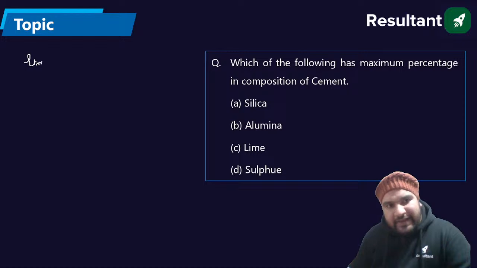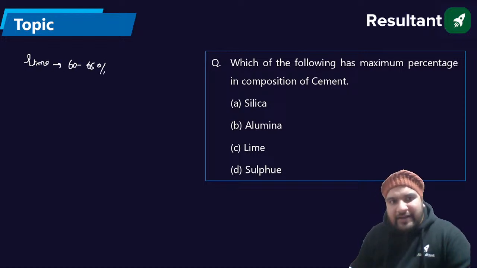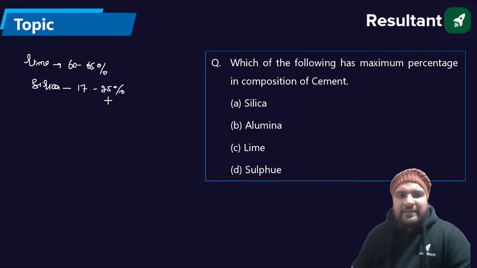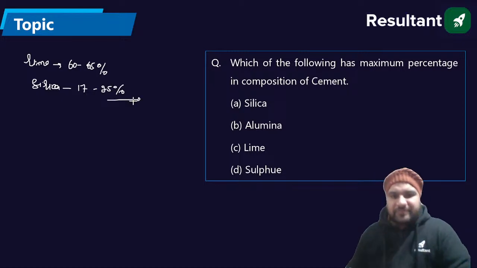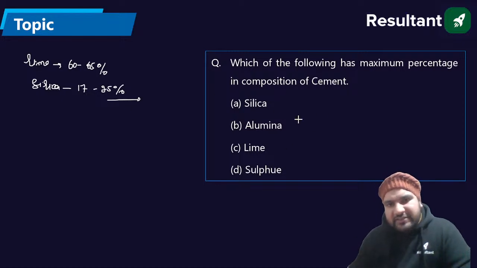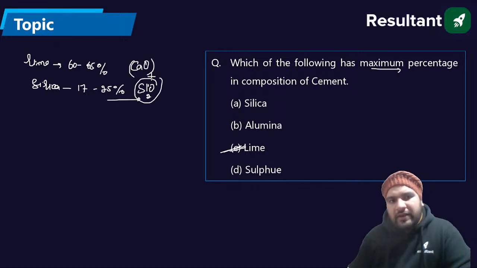absolutely correct. In case of lime, the lime is about 60 to 65%, and the second most component is silica, about 17 to 25%. Other ingredients are magnesia and alumina. The maximum percentage will be lime, which is denoted as CaO, and silica is SiO2.